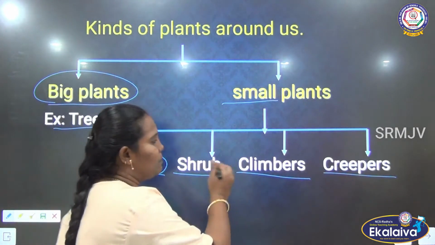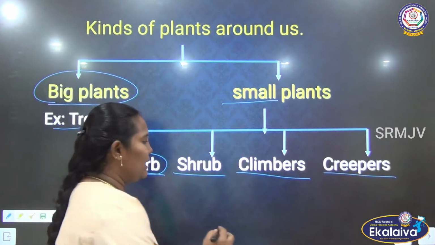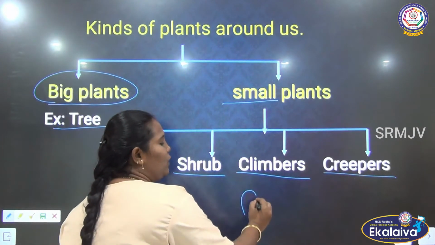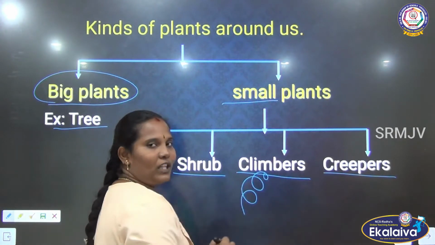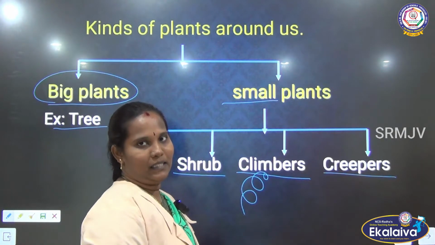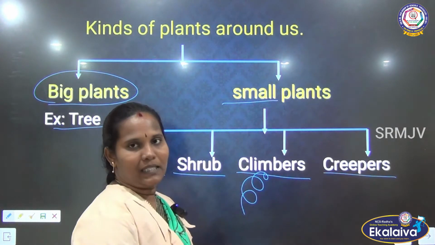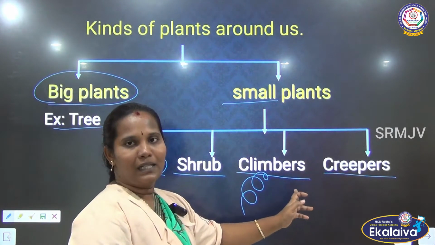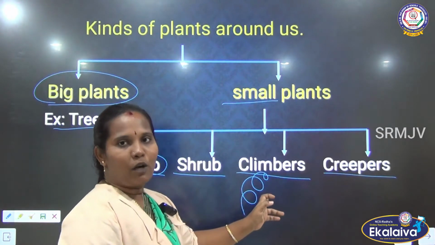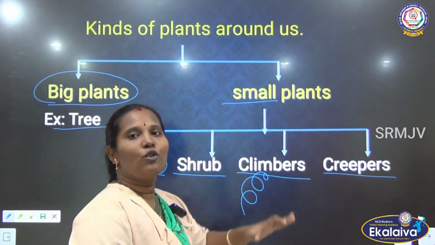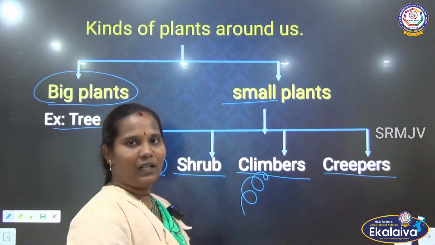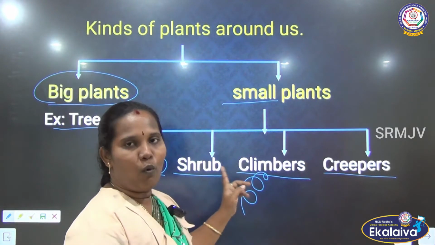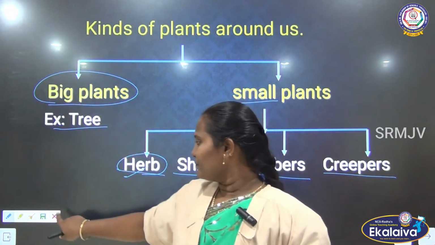Next one, climbers. Climbing means it needs one support to climb. That's why it is called climbers. Next one is the creepers. Creepers are also like climbers, but these creepers grow along the ground. Clear? So we will see one by one in this lesson.